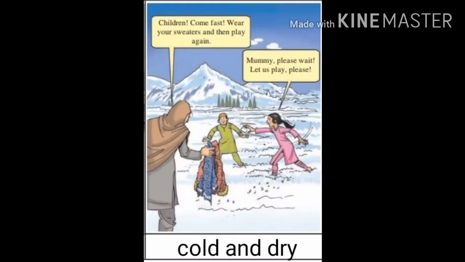The third picture is of Kashmir, the valley region. Kashmir Valley lies in a region with cold and dry air. Moisture in the air is minimal, very less. People cover themselves with warm clothes. It means in Kashmir the weather condition is cold and dry air.